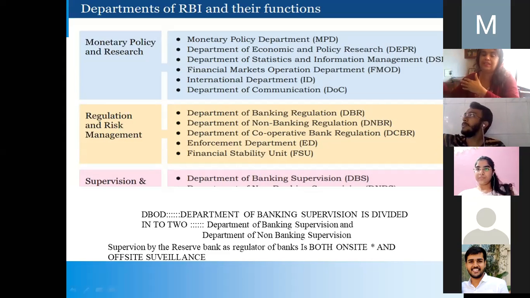We have also taken crores of rupees from the International Monetary Fund, so we are supposed to repay it. All these things will be done from the International Department. Next is the Department of Communication. Anything pertaining to the press, the Department of Communication handles.